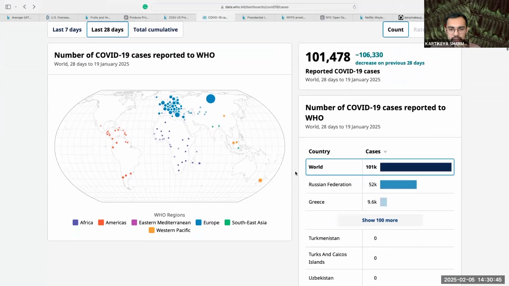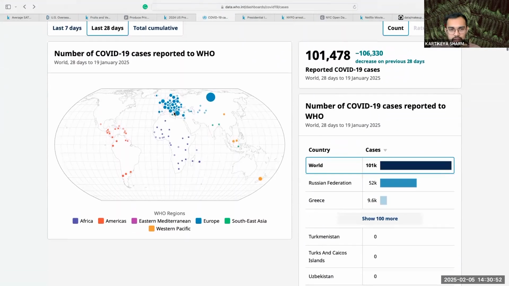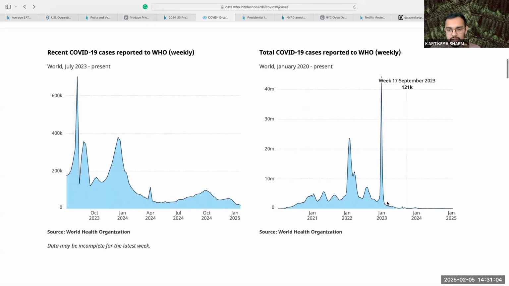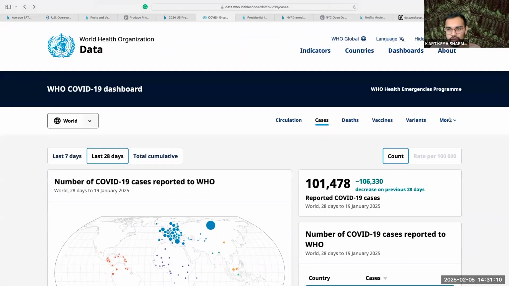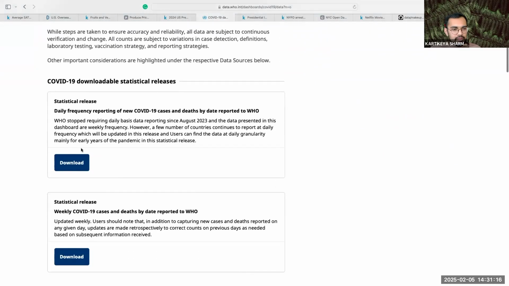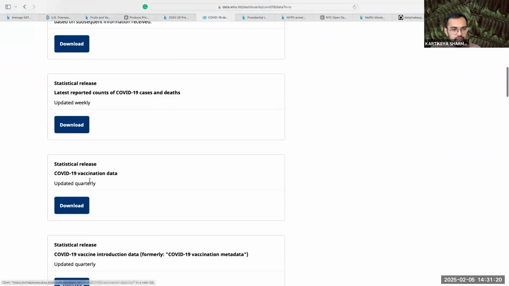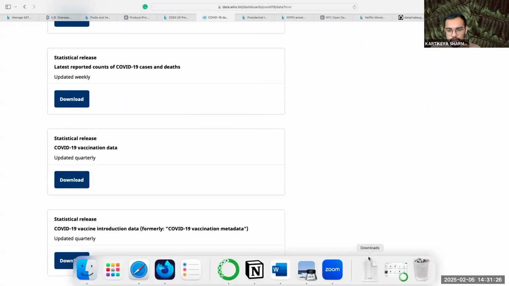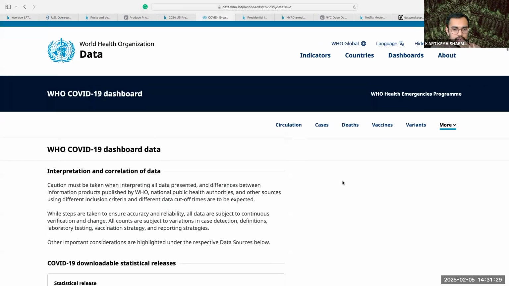So here we're given some visualizations right off the bat of what the data contains, and it's presented in a very nice and user-friendly way. You can see trends very easily. Basically, it looks very pretty. If you want to download it, you press more and then you press data. And then you can download the specific data you want. For example, vaccination data. It just downloaded CSV file for me.